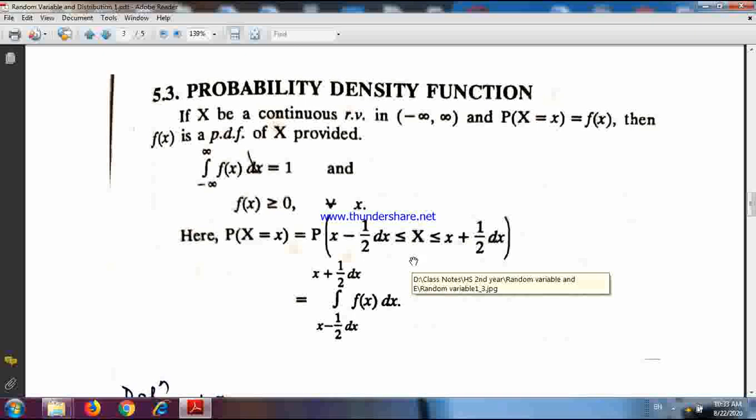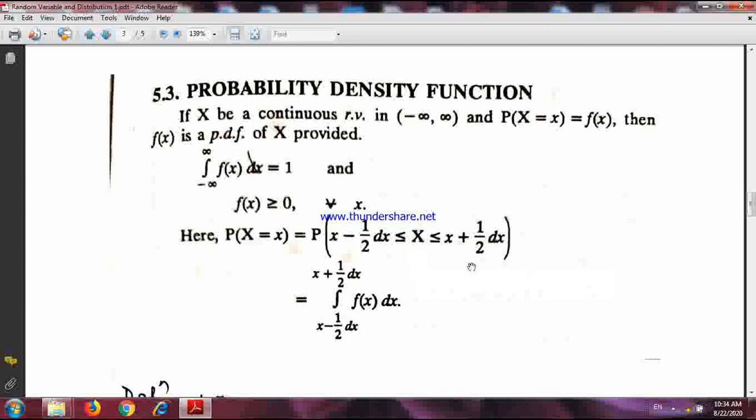So if x lies between say a to b, how do we write it? Probability x greater than a and less than b. This is the same thing as probability x greater than or equal to a and less than or equal to b. But in the discrete case, greater than or equal to and greater than are different. In the discrete case, if I write x greater than or equal to 0, it means that I am starting from 0: probability x equals 0 plus probability x equals 1, that way. But in the continuous case, probability x greater than 0 is the same thing as probability x greater than or equal to 0.